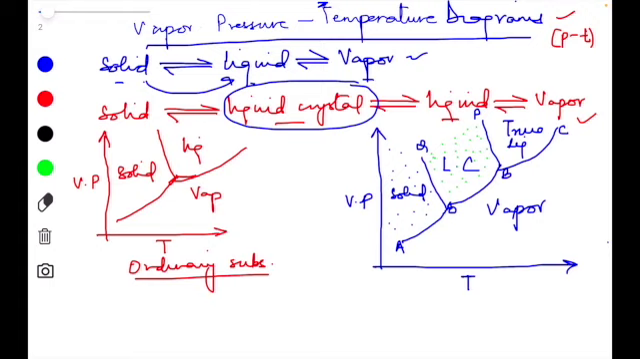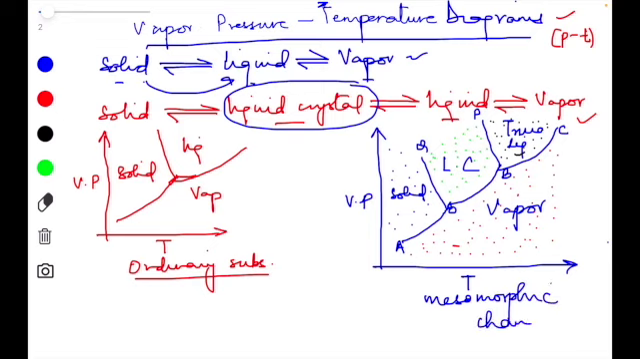And the area lying between the PBC curve represents the true liquid state of matter. And last of all, the area lying below CBOA, this entire area, represents the vapor phase of matter over here. So this is how the vapor pressure temperature diagram or curve looks in case of the substance which is undergoing the mesomorphic change, or the mesomorphic state of matter.